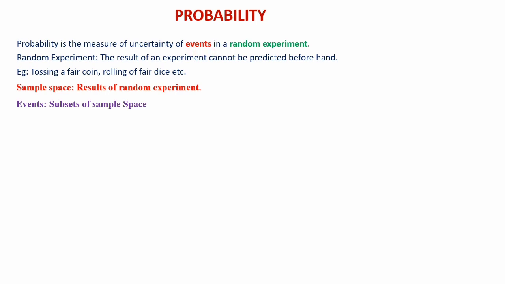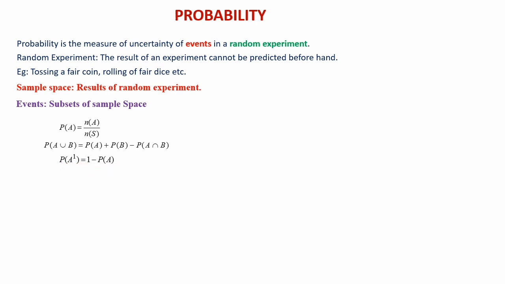Next is events. Events also we have learned. Events mean subsets of sample space. So sample space we used to write by collecting all the possible outcomes of the random experiment, and the events we will make by collecting the elements from the sample space. And we have learned the normal probability formula. P of A is equal to N of A divided by N of S, and P of A union B is equal to P of A plus P of B minus P of A intersection B. And we also learned P of A complement is equal to 1 minus P of A.